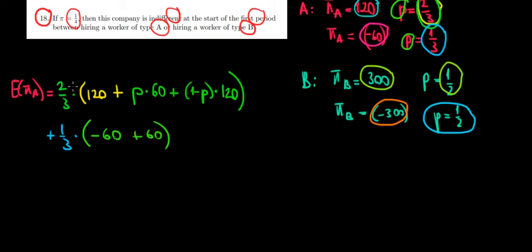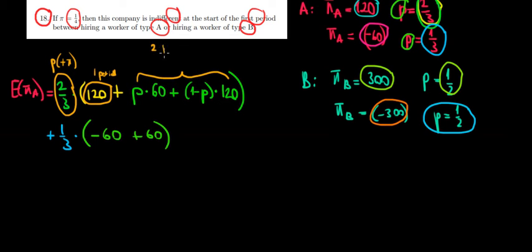So what we're dealing with here is the probability of having positive profit. Now 120 plus all of this. 120 is what we can get in the first period. And this entire thing over here is what would happen in the second period.